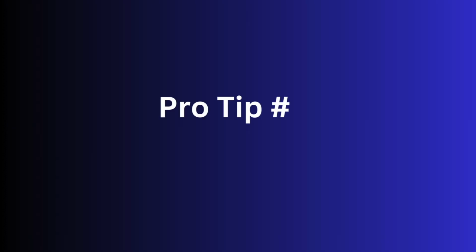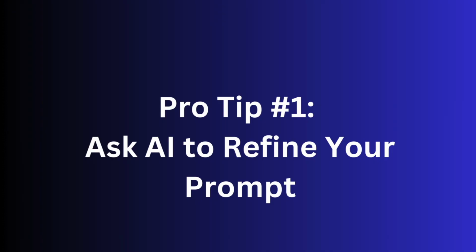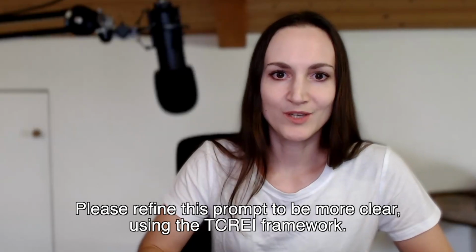Now that you know the TCREI framework, here are a couple of pro tips to take your prompting from good to absolutely brilliant. These best practices turn AI from a simple tool into a true collaborator. The first tip is to use the AI itself to get better at prompting. If you are struggling to create a perfect prompt, just ask the AI to help you. You can give it a basic idea and then say something like, please refine this prompt to be more clear using the TCREI framework. The AI can often take your vague request and turn it into a structured, powerful prompt, showing you how a great one is built. It's like having a prompting coach right in your chat.